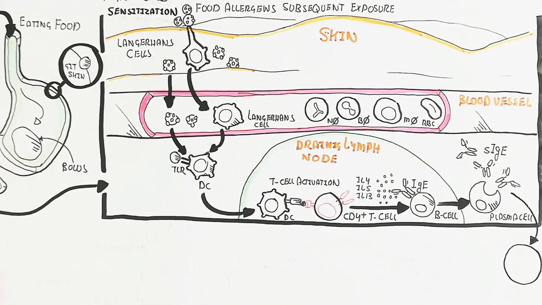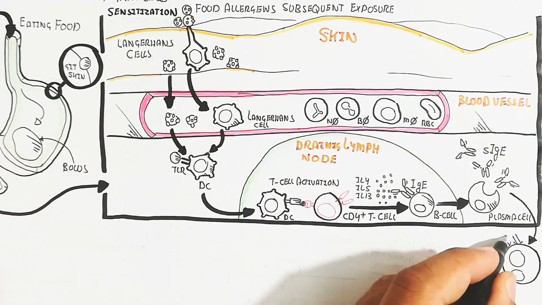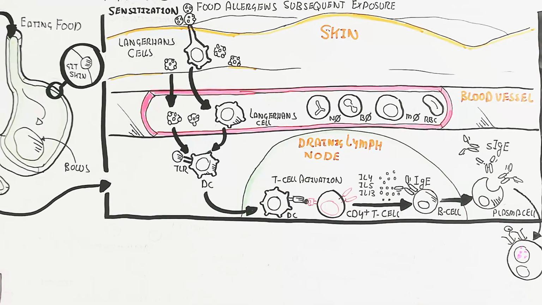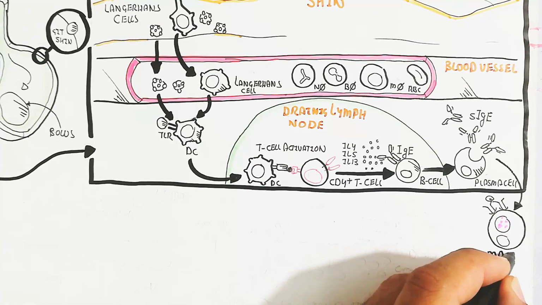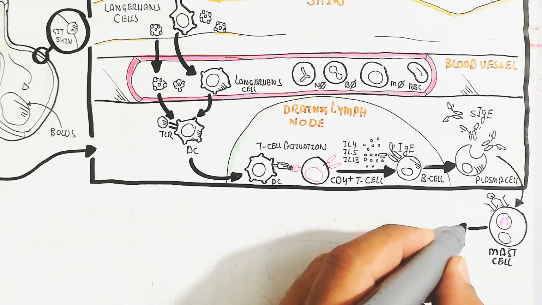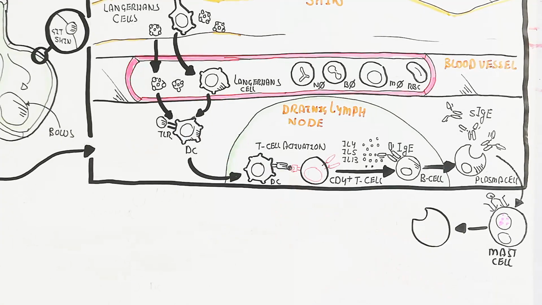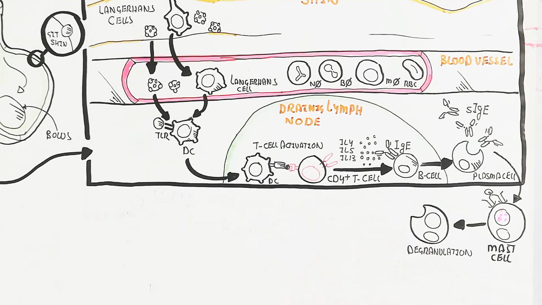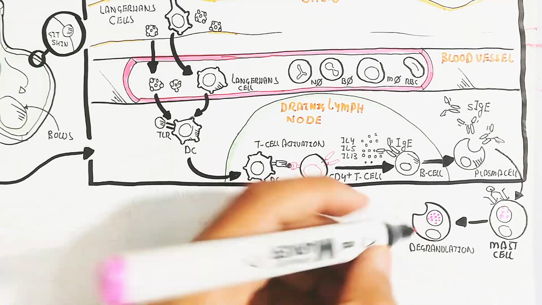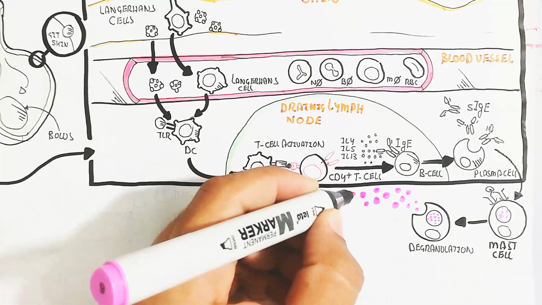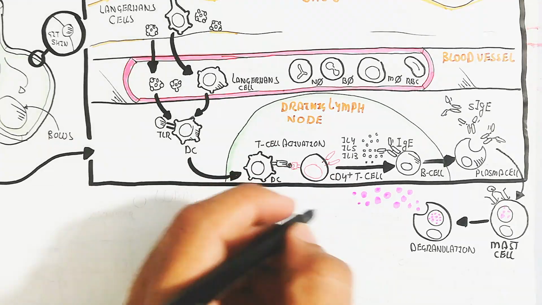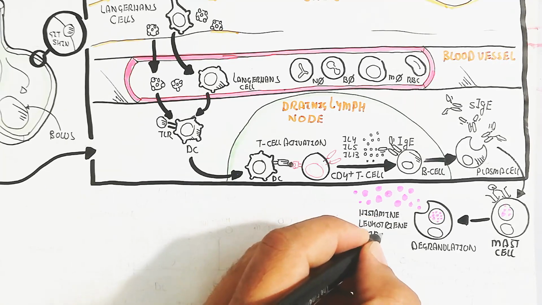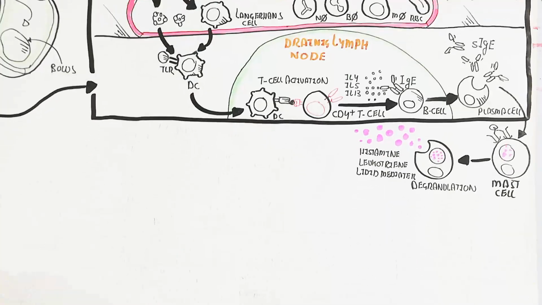This IgE will bind with the mast cell through the Fc epsilon receptor 1, and binding of the allergen to the light chain site will lead to degranulation. This degranulation produces histamine, leukotriene, and lipid mediators. This will lead to vasodilation and increased permeability of the blood vessel, as well as rashes and other problems like edema, anaphylaxis, and anaphylactic shock.